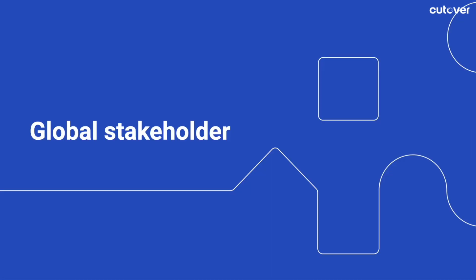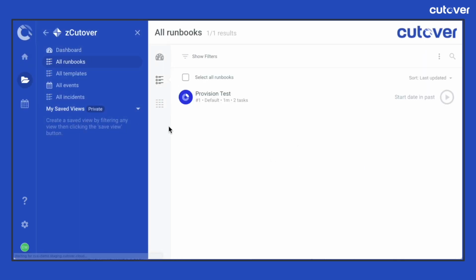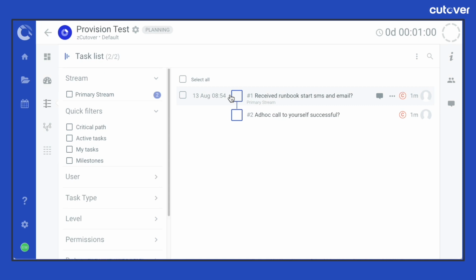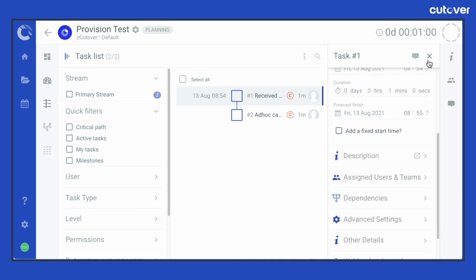The global stakeholder role allows the users to view all settings, information, and data throughout an instance, but they cannot make any changes to anything within the runbook. This role type is typically given to users that would only need to observe the workspace across the instance without any editing requirements. One thing to be aware of: users with the read-only roles cannot access runbook users, runbook auditing log, or the version history tab.